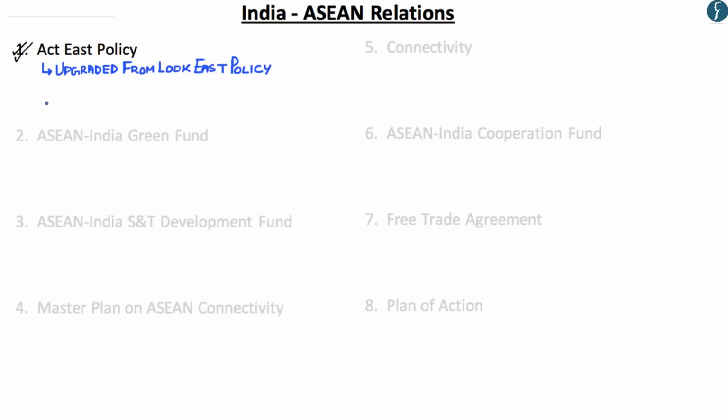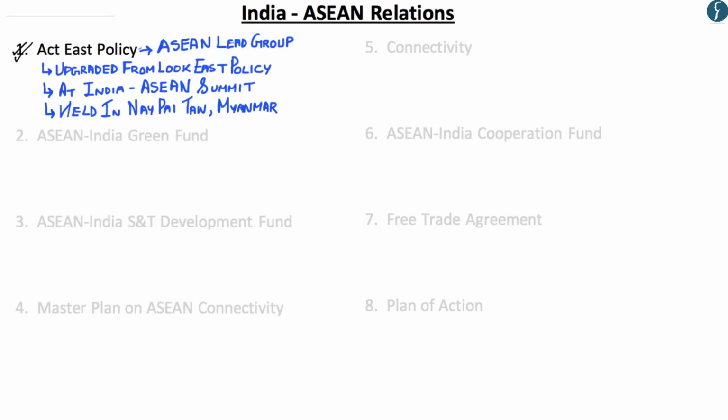This policy was upgraded at the India-ASEAN summit held in Nai Pai Tao in Myanmar. ASEAN is considered the main regional grouping of engagement for India under its Act East policy. So if a question is asked in your prelims examination that at which of the following summit was the Look East policy upgraded to the Act East policy, you would know that it was the 2014 India-ASEAN summit held in Nai Pai Tao in Myanmar. Moreover, you also understand how the Act East policy has made ASEAN the lead group of engagement for India in Southeast Asia.